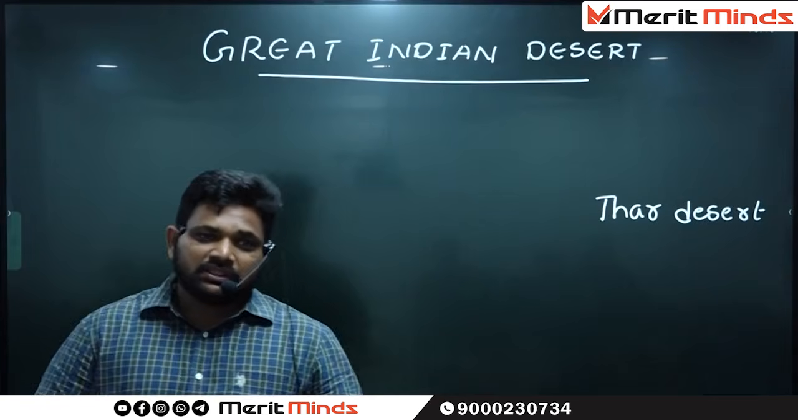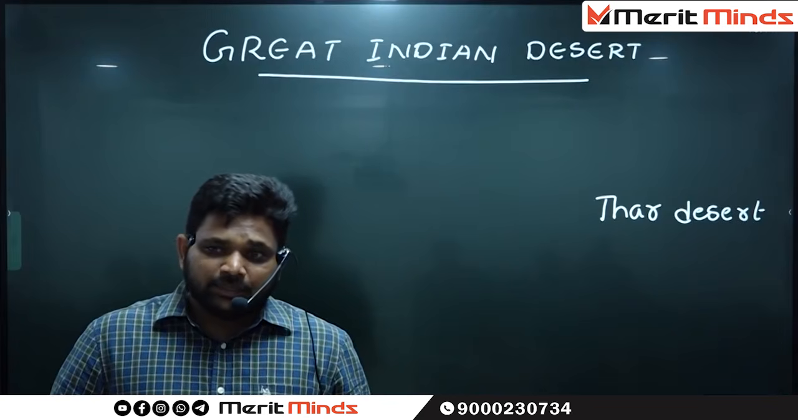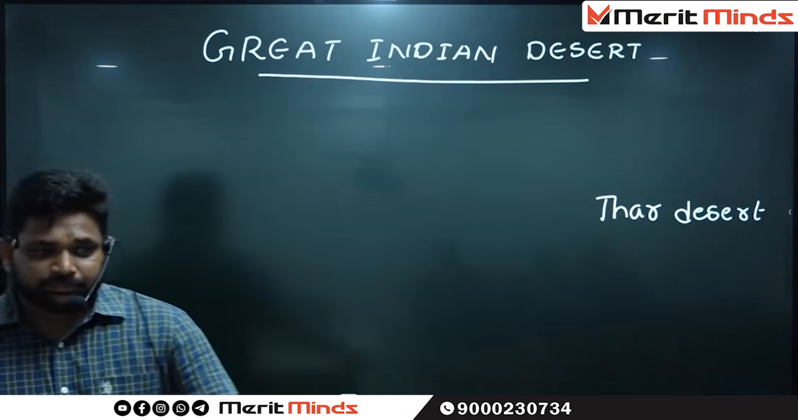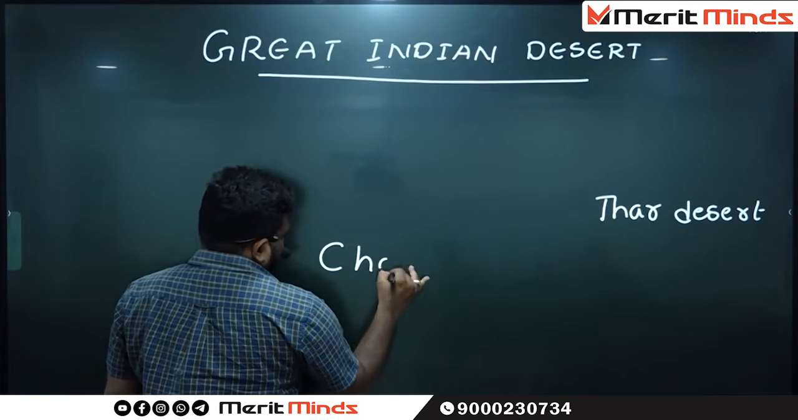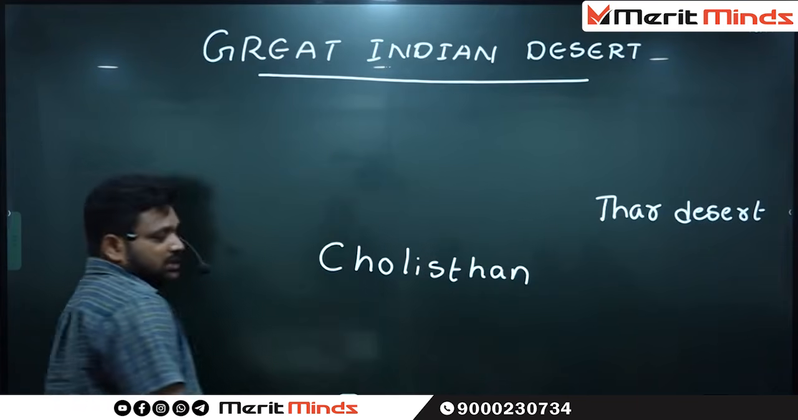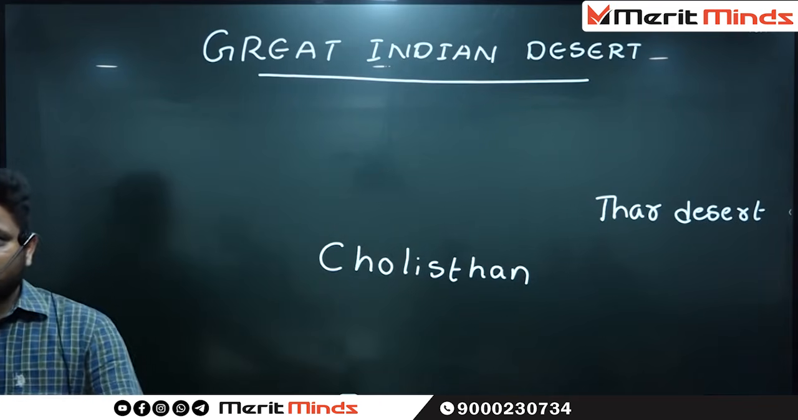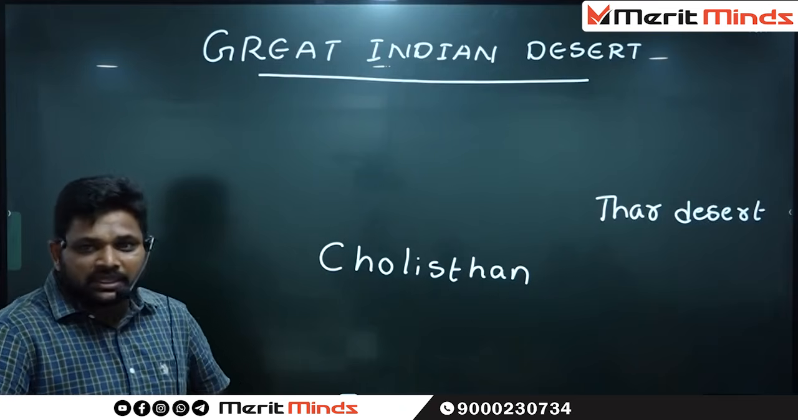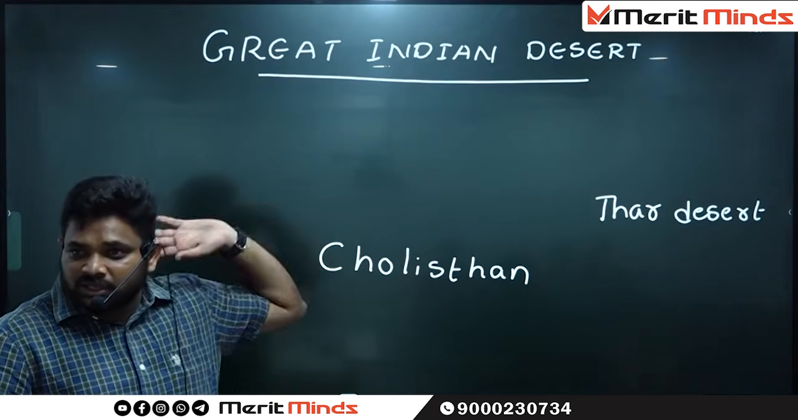In Pakistan region, the same desert is called with another name as Cholistan. Okay, it means that this particular desert in India is called as Thar desert, but the same desert in the Pakistan region is called as Cholistan.